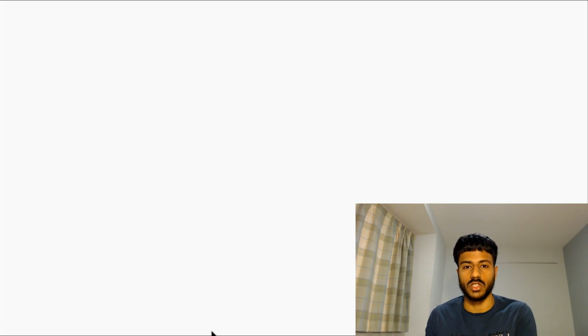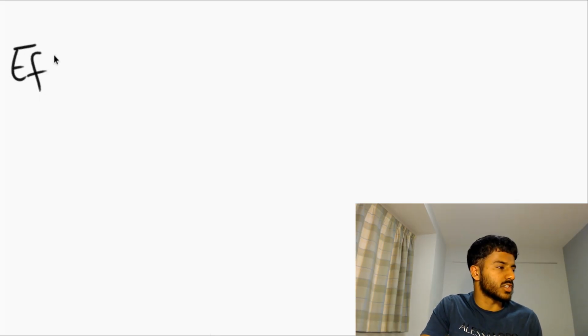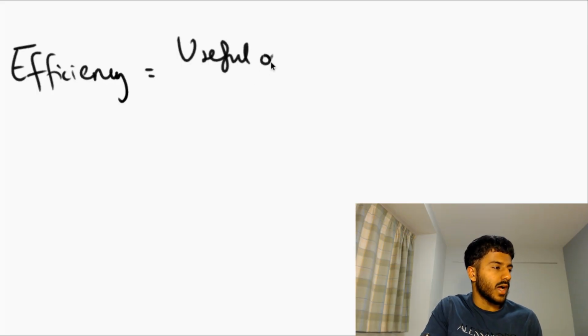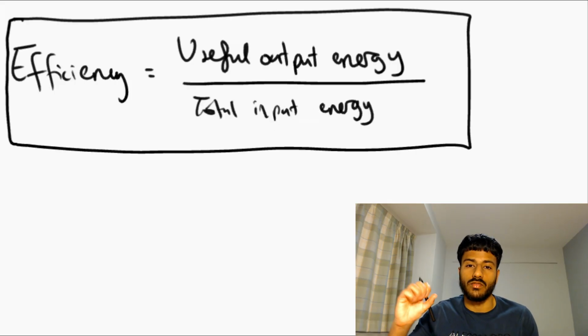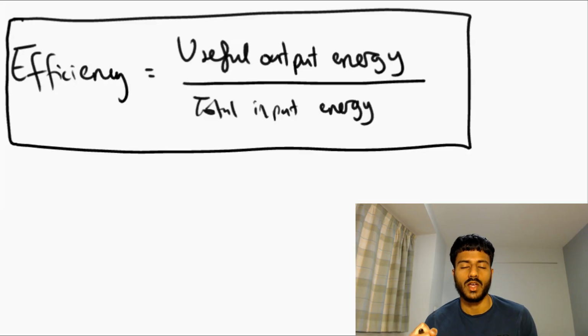Now, minimizing energy wasted is not just something that we want to do in our homes. It's something that applies in every area of life. Now, that can be in something such as racing or in a chemical manufacturing process. There has been some level of research to make processes more efficient. And what I mean by efficiency is the ratio of useful output energy over the total input energy. So in other words, something that has very, very little waste energy is more efficient.